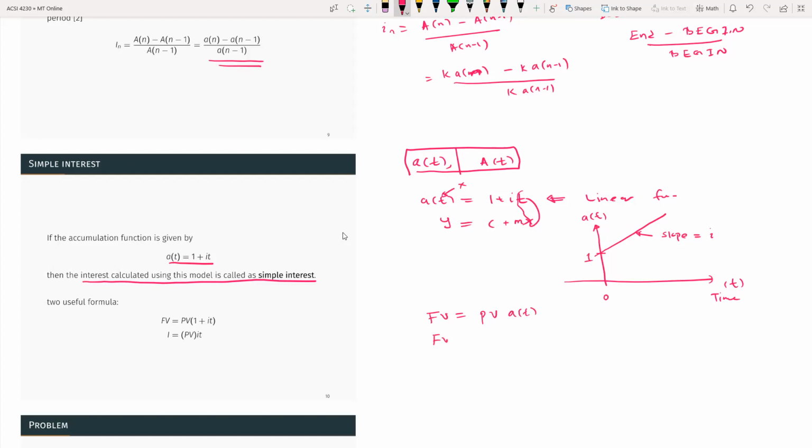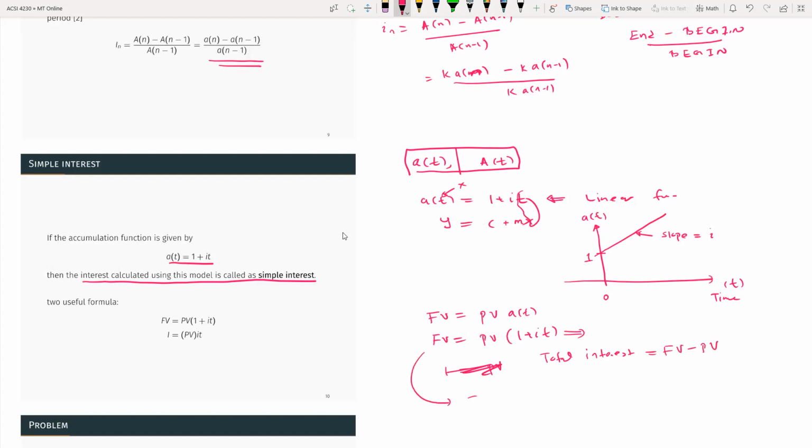Future value equals present value times 1 plus it. By the way, now from here I can calculate the total interest. How do you calculate that? Basically, you take the future value and subtract the present value.